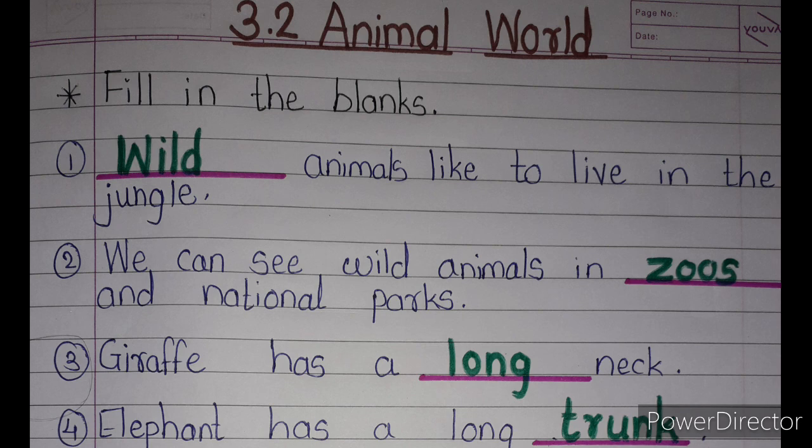So, there is a homework for you. Write this fill in the blanks properly in your EVS notebook twice, means 2 times. Write this fill in the blanks in your EVS notebook 2 times and give the lesson name 3.2 Animal World.